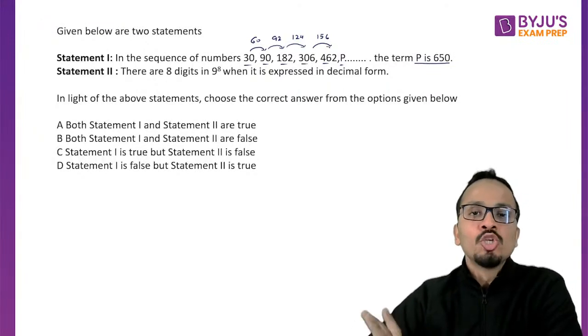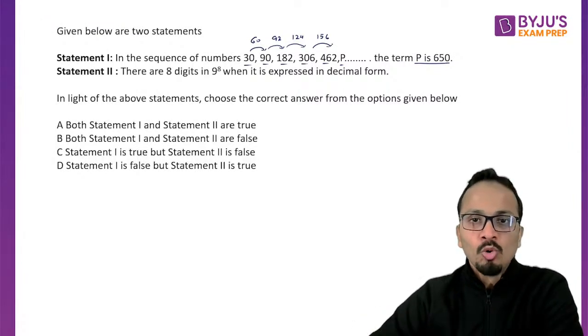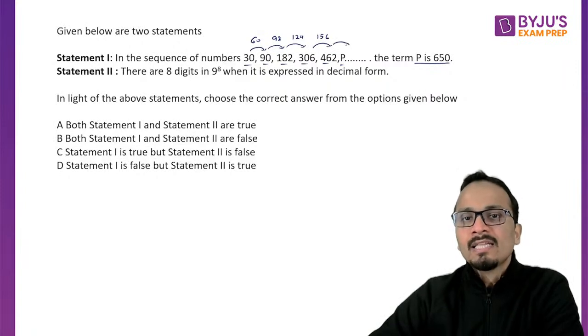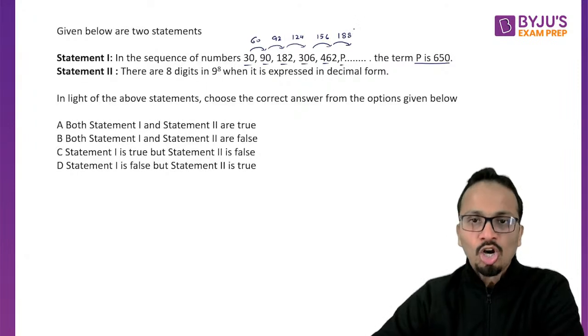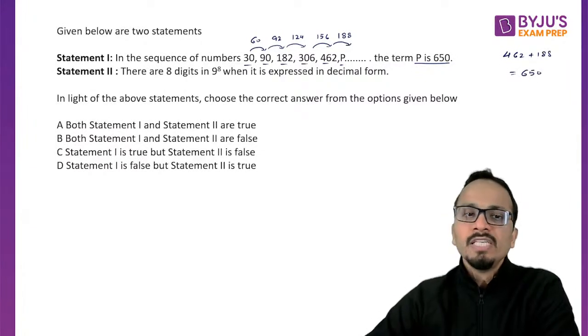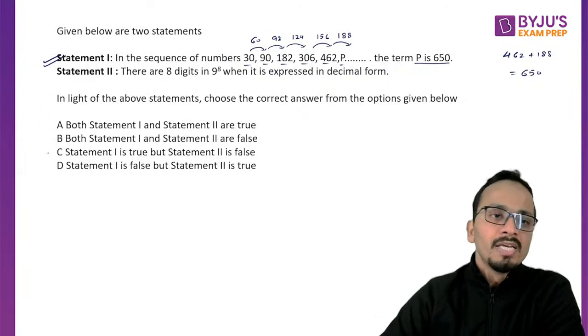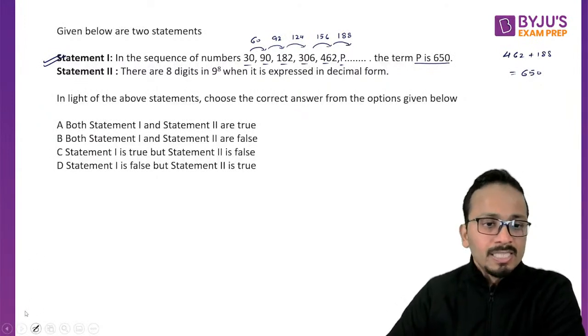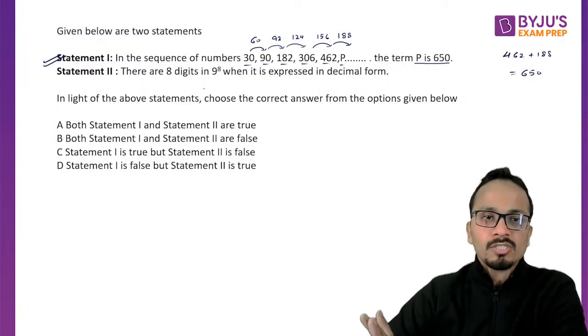Okay. So I can say that the next difference should be 188. All right. So 462 plus 188. This value will be 650. So yes, statement 1 is absolutely correct. See how easy, how simple it was.